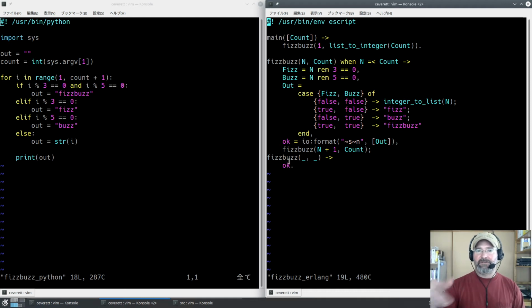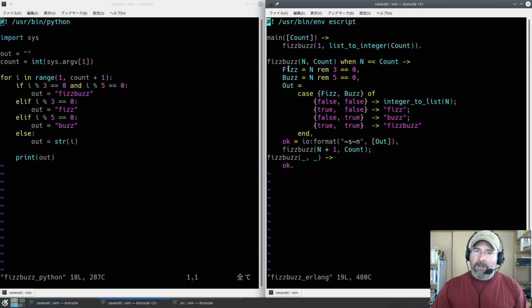What exit 0 inside of an eScript would do is just give the return value 0 back to the system, which is kind of the proper Unixy way to conclude things. I believe that if you just return like an atom or a garbage value, if you don't crash anywhere, it'll do the same thing anyway. Like the runtime will do that for you anyway. So we don't care. We're just going to do OK, and that's fine.